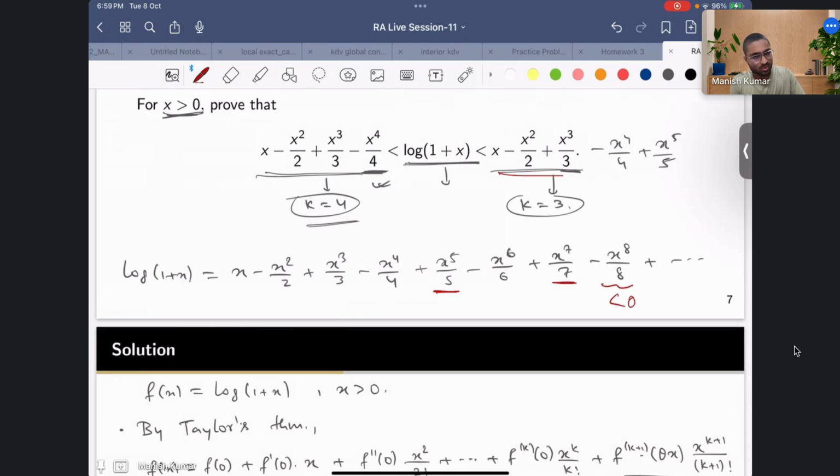And you don't care about this term, because in Taylor's you will just expand till finite terms. So once you see this negative sign, this is always going to be less than 0, and once you see this positive sign, this is greater than 0. So you can get such bounds always with higher powers as well. Here you can put any power.